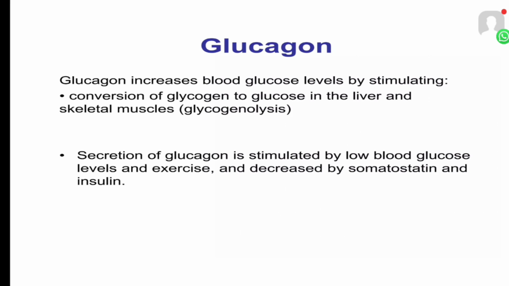Next is glucagon. Glucagon increases the blood glucose level by stimulating conversion of glycogen to glucose in the liver and skeletal muscles, glycogenolysis. Secretion of glucagon is stimulated by low blood glucose level and exercise and decreased by somatostatin and insulin.